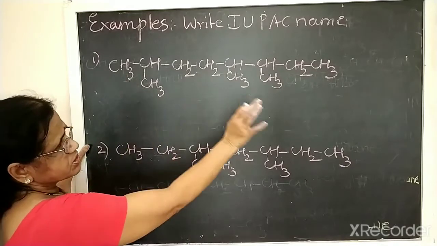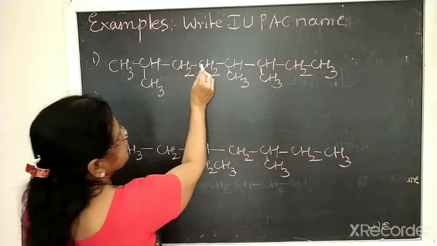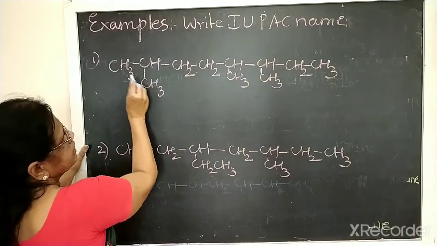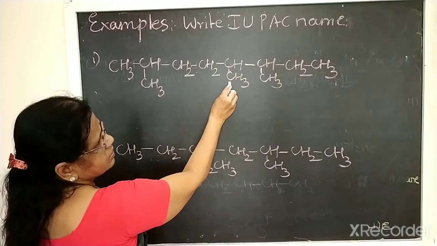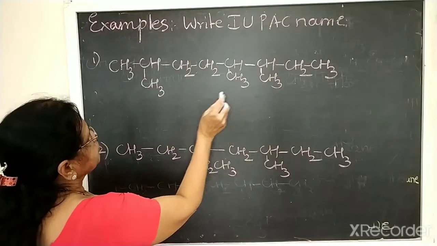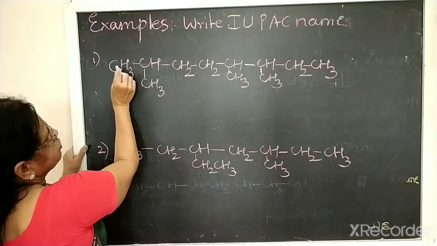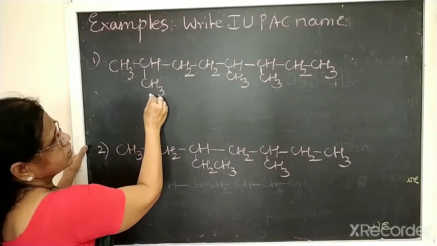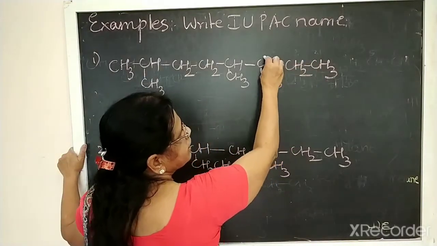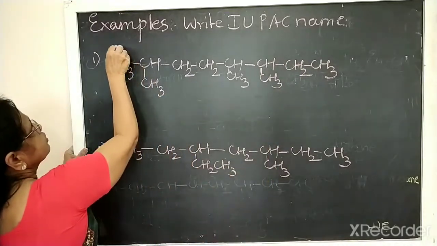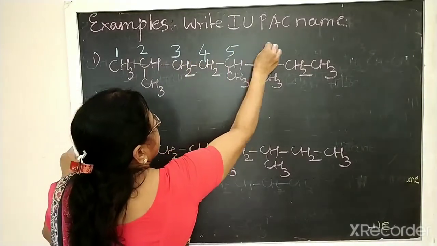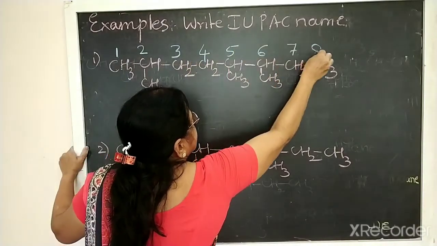So first the longest chain should be selected. So this is 1, 2, 3, 4, 5, 6, 7, 8. This is the longest one, because the other is 1, 2, 3, 4, 5, 6. Okay. So 8 carbon means longest straight chain. Now numbering. From here if you give 1, 2, the second carbon has the substituent group. If you give 1, 2, 3 from the right side, the third carbon has the substituent group. So I should give the number from here: 1, 2, 3, 4, 5, 6, 7, 8.